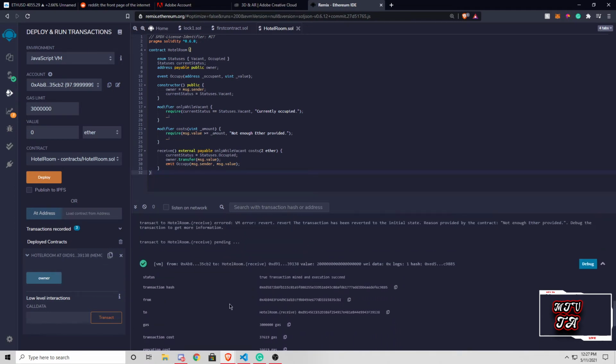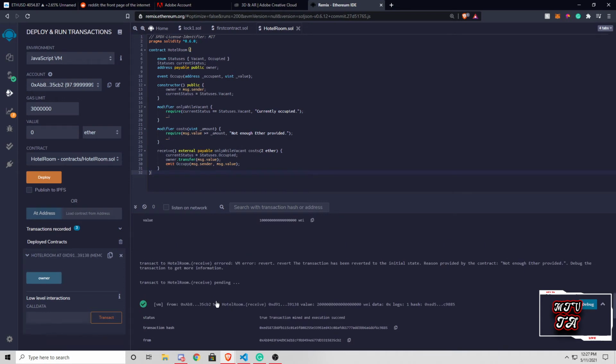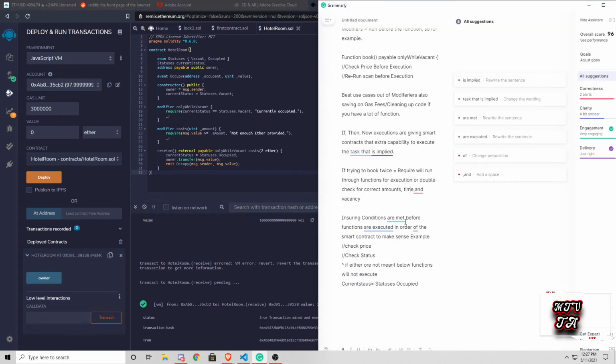Another thing we can test, just to double check that things are correct, is the multiple functions within the smart contract. Going back to our Grammarly explanation, we can cover it a bit further. Just like I covered here, if trying to book twice, require will run through functions for execution or double check for the correct amount, time, vacancy, and any other variables that are written within the smart contract. So therefore, it gives it a bit more flexibility.